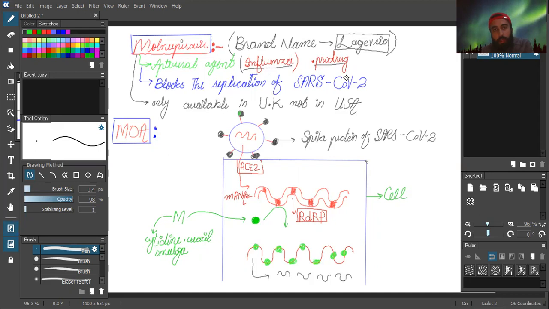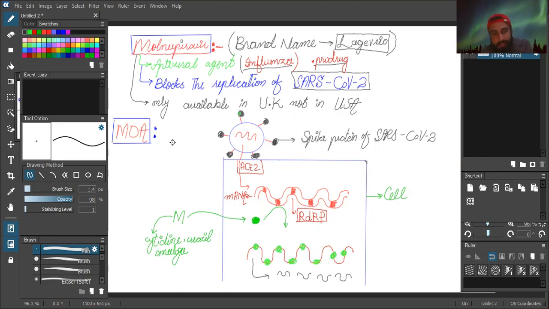When it goes into the body, it is activated by the enzyme system of the body, which is present in the liver and other body organs. And it blocks the replication of SARS-CoV-2, this novel COVID-19. It is only available in the UK, not in the USA, and it is only used under emergency use authorization.